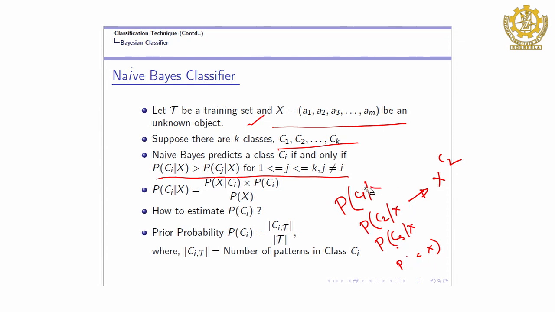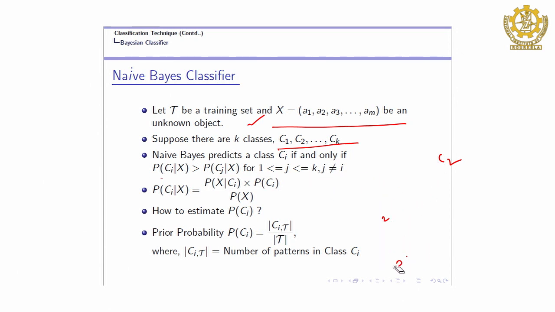Now we go much deeper here. We will be using the same formula. The probability of C I, for any class, given X, we can write as probability of X given class C I into probability of C I divided by P of X. As I said, there is no need to compute the denominator, so what remains is that we only have to compute the numerator part.